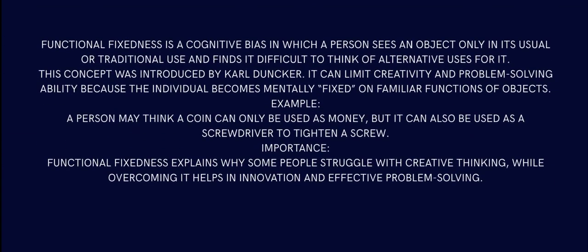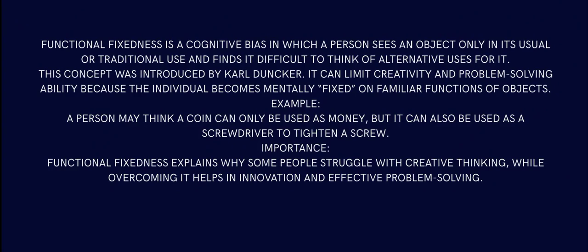Let's talk about it. Functional fixedness is a cognitive bias in which a person sees an object only in its usual or traditional use and finds it difficult to think of an alternative use for it. This concept was introduced by Karl Duncker. It can limit creativity and problem solving ability because the individual becomes mentally fixed on the familiar function of an object. Example: a person may think a coin can only be used as money, but it can also be used as a screwdriver to tighten a screw. Its importance: functional fixedness explains why some people struggle with creative thinking, while overcoming it helps in innovation and effective problem solving.